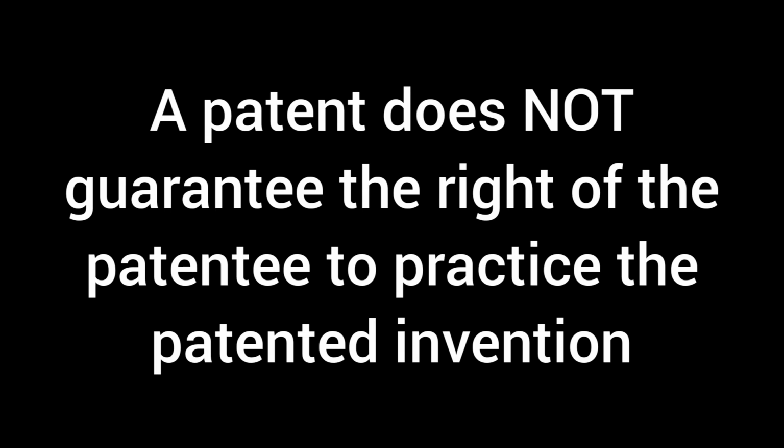Now let's say that Jill is inspired by this mobile phone that Jack has invented, and she explores further, and her research helps her to create a mobile phone that is even better than Jack's mobile phone. Let's say that Jack's mobile phone doesn't have a camera. So it's just a very simple version of a mobile phone using which you can send and receive text messages and of course call people. But it doesn't even have a camera. Now Jill has come up with a better version of a mobile phone that does have a camera. And obviously that's a huge improvement on the version of the mobile phone that Jack had invented.